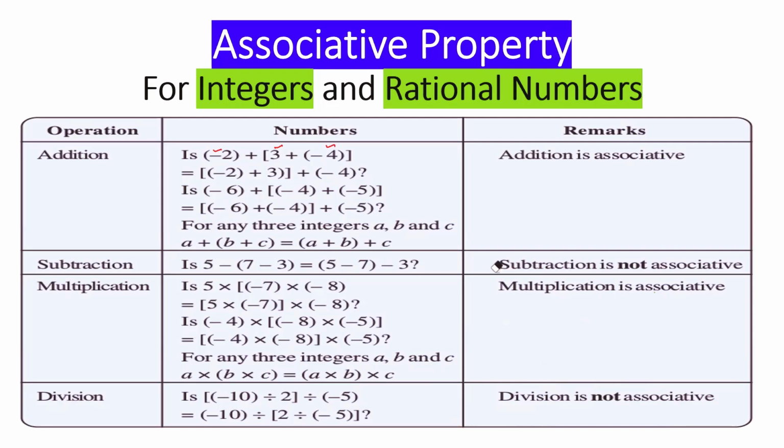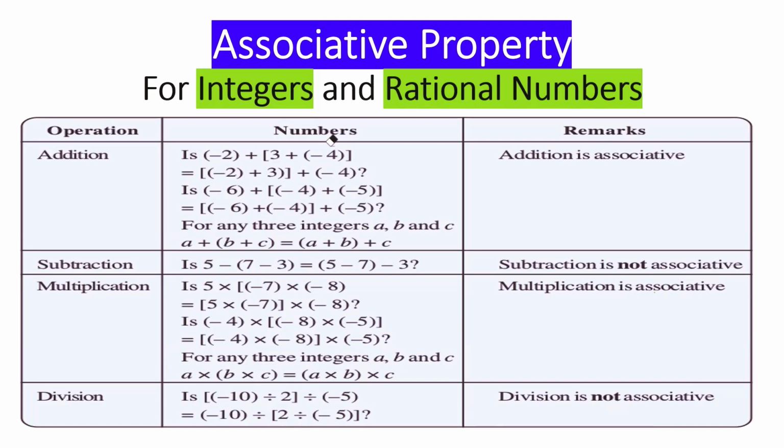Closure property: I'm taking the case of whole numbers and natural numbers. Whole numbers and natural numbers are closed under addition and multiplication. Integers and rational numbers are closed under addition, subtraction and multiplication.